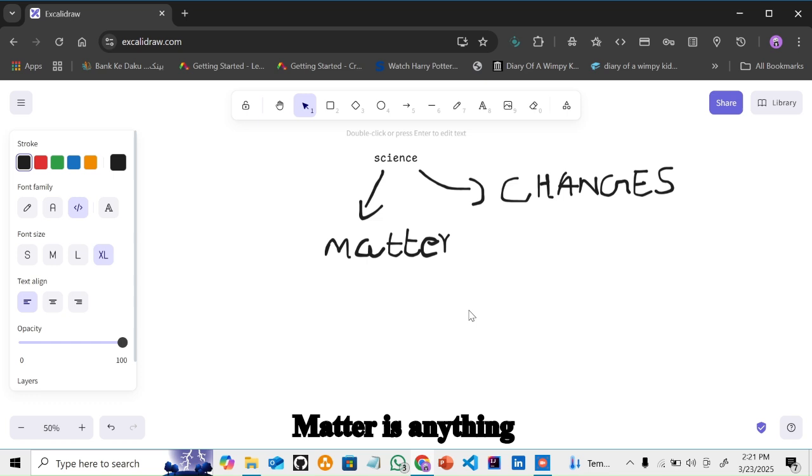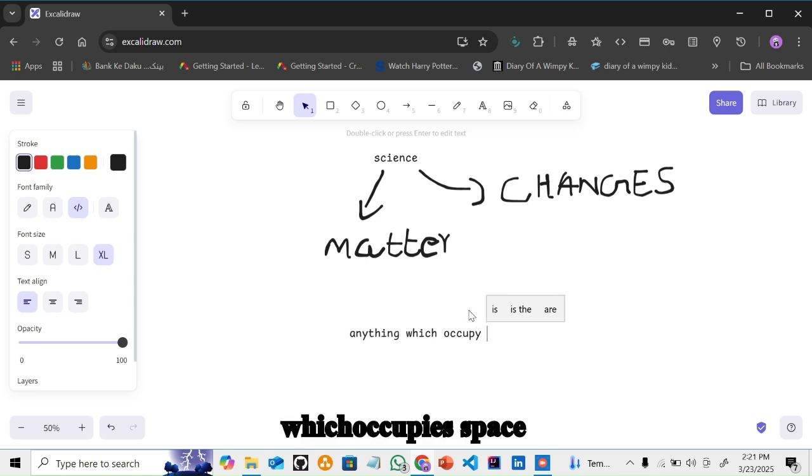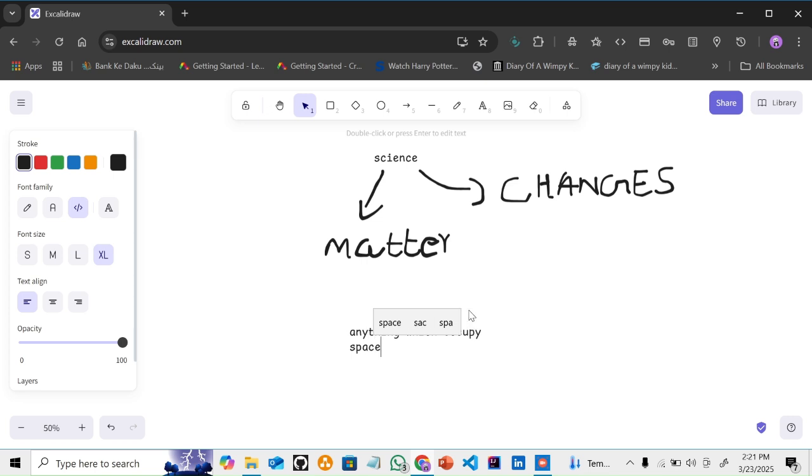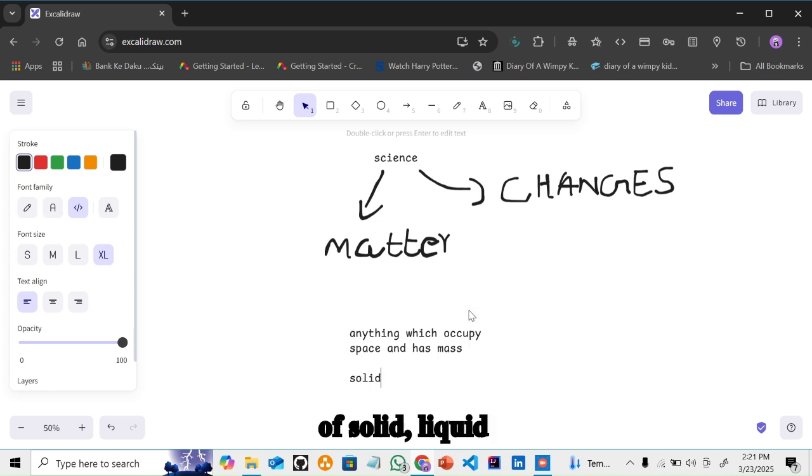Matter is anything which occupies space and has mass. That particular thing can be in the form of solid, liquid, or gas, right?